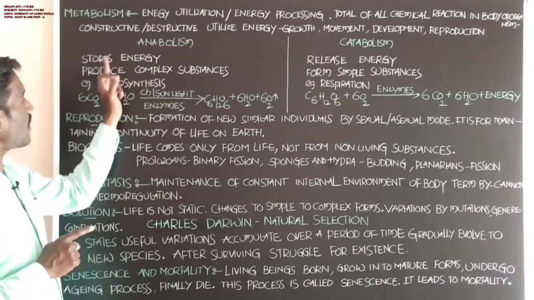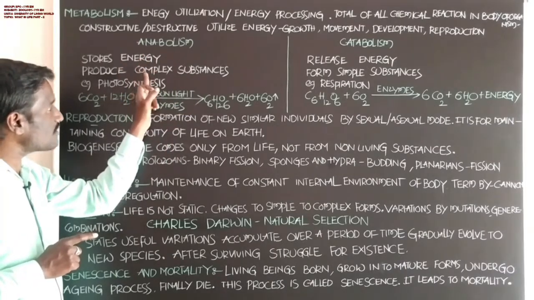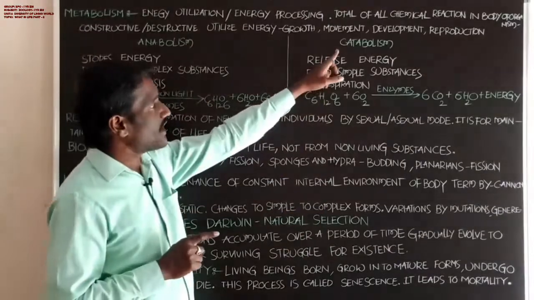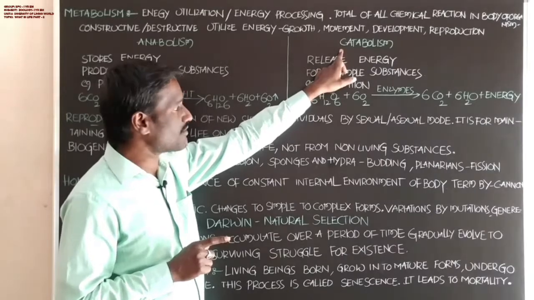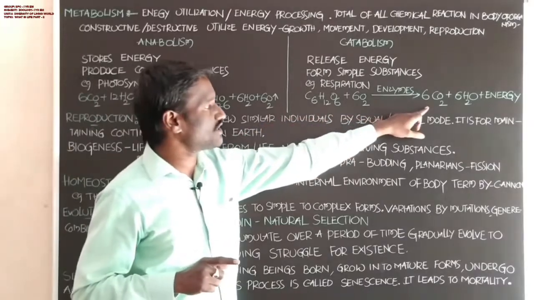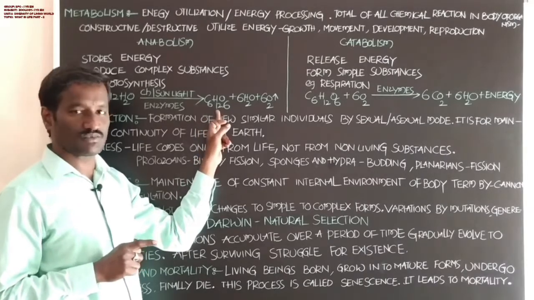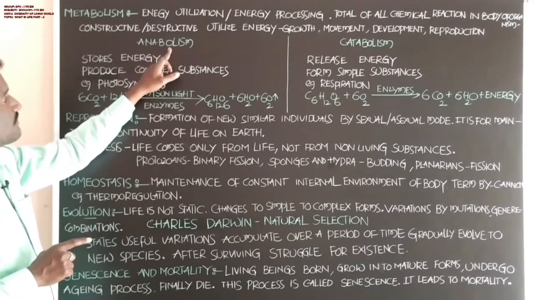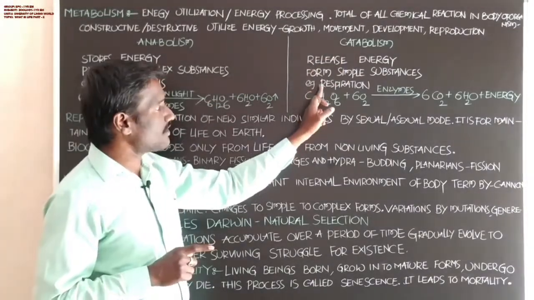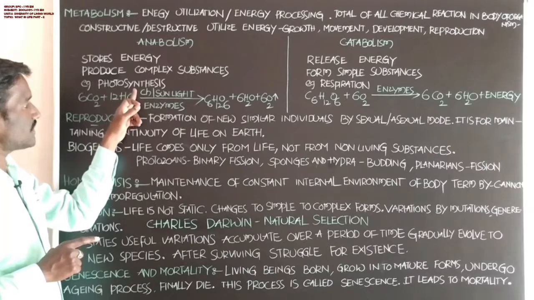Next, anabolism produces complex substances, while catabolism forms simple substances. Students, these are the simple substances, and these are the complex substances. Glucose is a complex substance. Which one is the example for anabolism? Photosynthesis. Which one is the example for catabolism? That is called respiration.